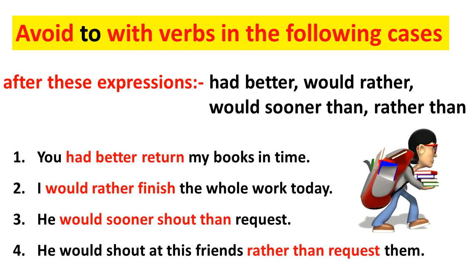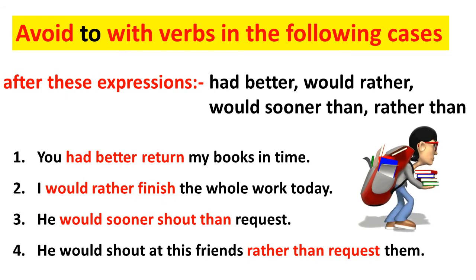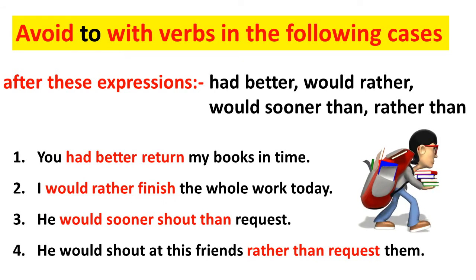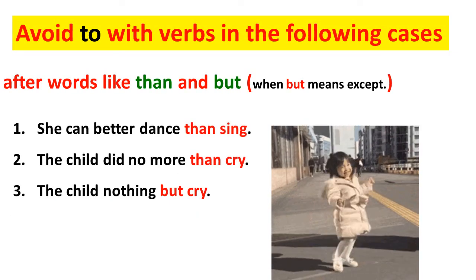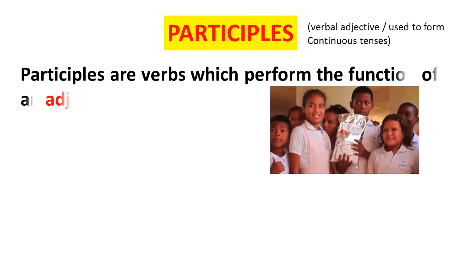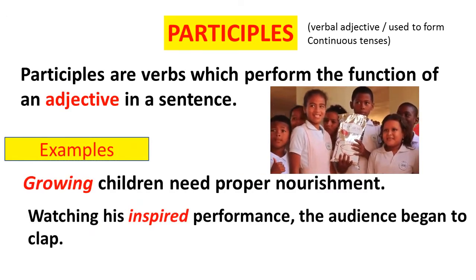We also avoid using to verbs with expressions like had better, would rather, would sooner than, or rather than. We also avoid to verbs after than and but. Next, we have participles. Participles are verbs which perform the function of an adjective in a sentence.